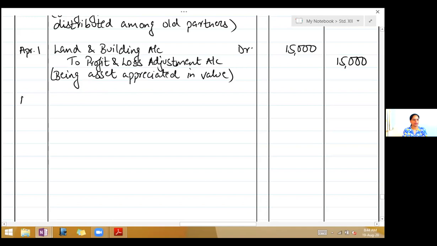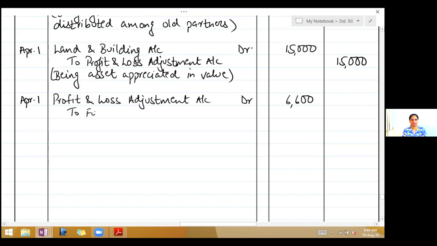So write April 1st, profit and loss adjustment account debit 6,600, to furniture account 600, to stock account 6,000, being assets depreciated in value.